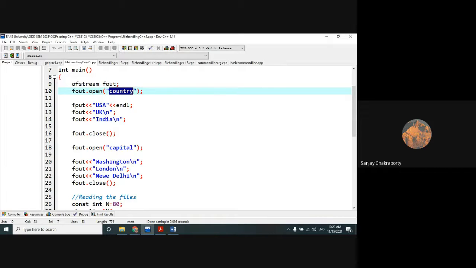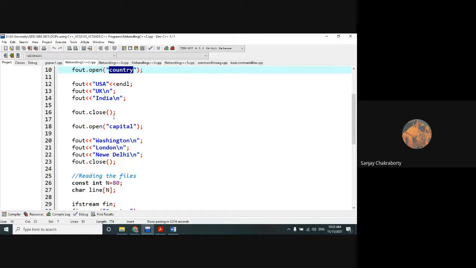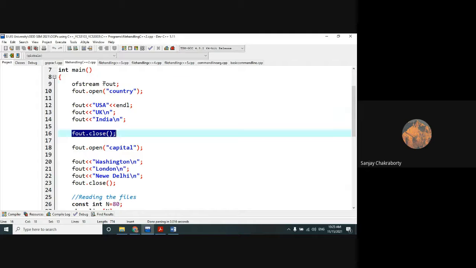This logic is very similar to the previous program that we have already learned. That means with the help of that object and the insertion operator, we will write some content. Like I have written the names of three countries here: USA, UK, and India. These three countries' names will be written into the same file, country. And then we are closing the object. So the fout object is closed.